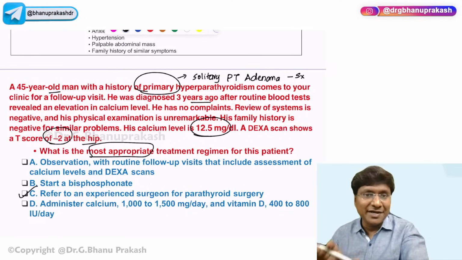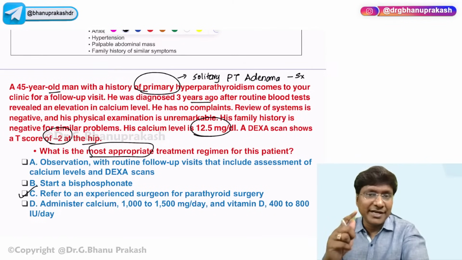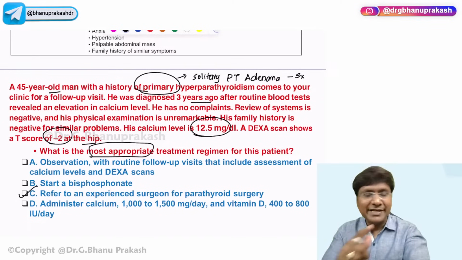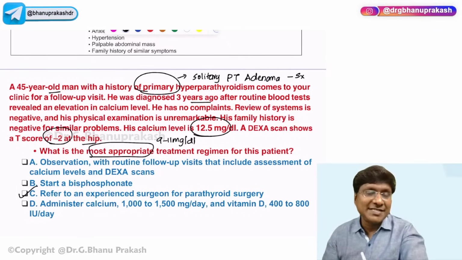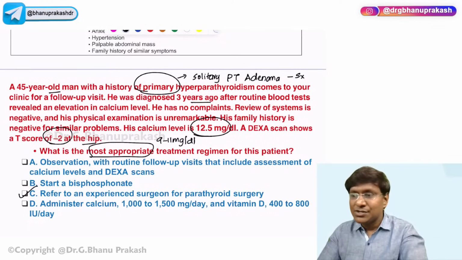Another important indication for surgical resection in this scenario is if the calcium level is elevated more than 1 milligram above the normal value, then you need to do surgical resection in primary hyperparathyroidism. How much is the normal calcium level? That is 9 to 11 milligrams per deciliter. How much is the calcium in this patient? 12.5. So he is an ideal candidate for surgical resection. The answer here is to refer to an experienced surgeon for parathyroid surgery.